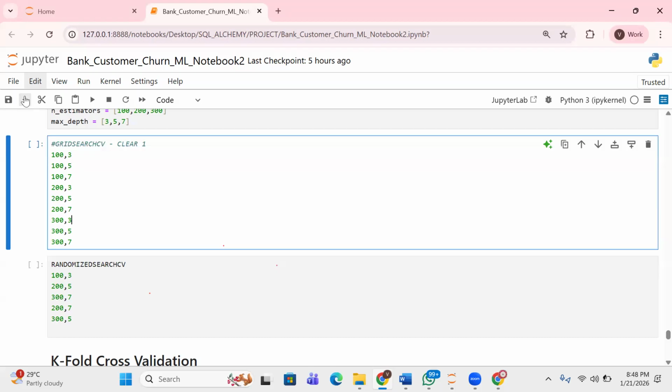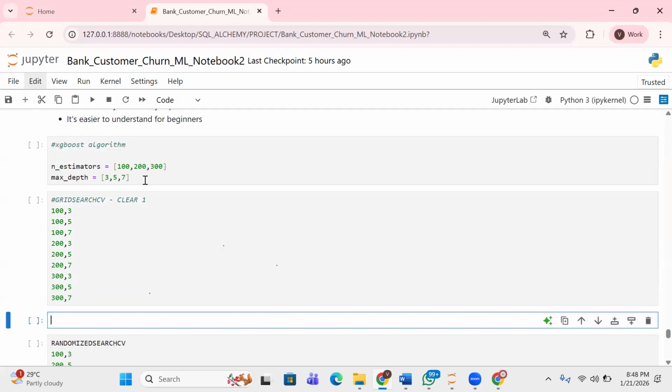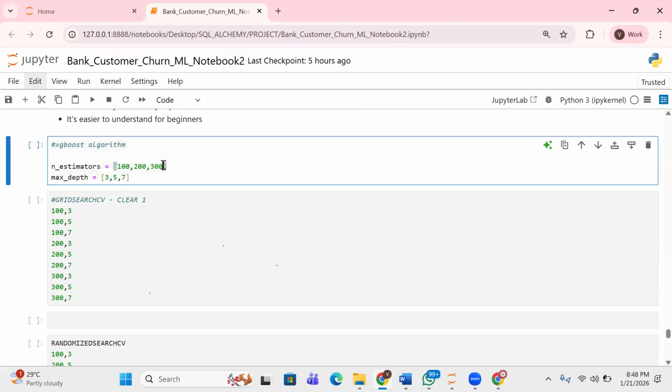Now the explanation for this would be that it is doing this multiplied by this. Give an example. Now we have three values here. We also have three values here, right? That would mean that 3 times 3, which means we are going to have 9 combinations. Let me explain again. For number of estimators, we are trying three values, 100, 200, and 300. For max depth, you are trying three values, 3, 5, and 7. Remember, it's going to try every possible combination you can think of. So the question is, how many combinations are we going to have? We're going to have 9, because 3 times 3 is 9.